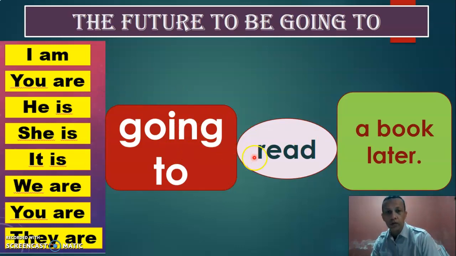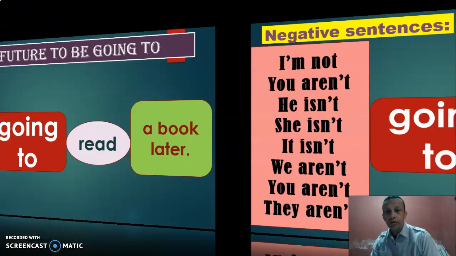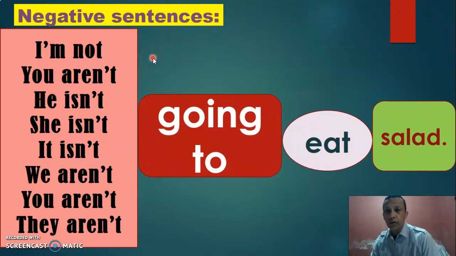Alright? You are going to read a book later. He is going to read a book later. She's going to read a book later. It is going to read. We are going to read. You are going to read. They are going to read. Okay? Let's continue. And here we have the negative sentences.